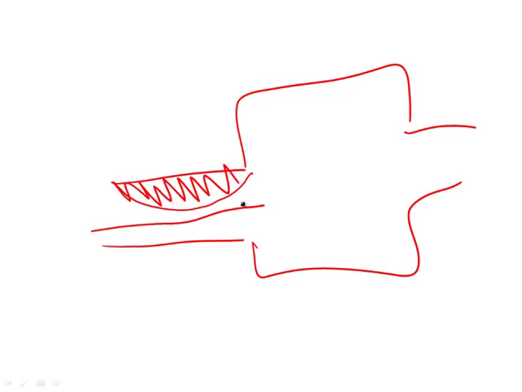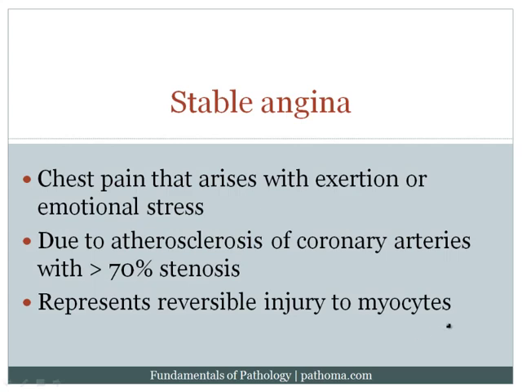The patient would be fine at rest. However, when there is exertion, you won't be able to provide enough blood to the myocardium, and hence there would be injury to the myocardium, resulting in chest pain. Now, it's very high yield to note that when you get stable angina, you have reversible injury to the myocytes. So the cells do not die, they simply undergo reversible injury. And remember from chapter 1 of this text that the hallmark of reversible injury is cellular swelling.